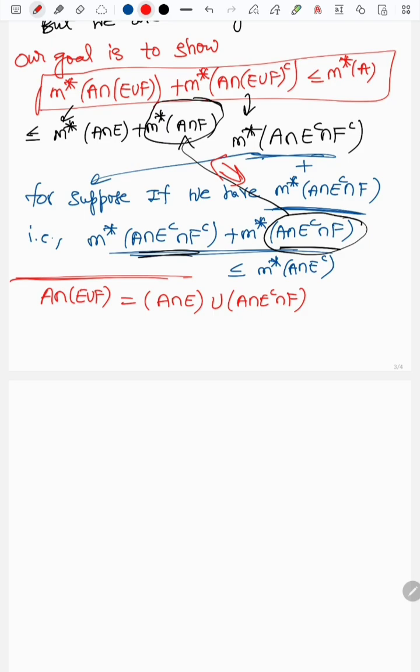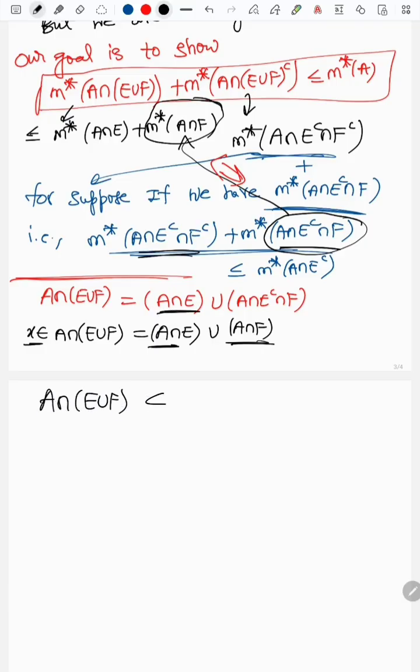So this is very easy. Suppose any X belongs to A intersection (E union F). This implies X belongs to A intersection E union A intersection F. I'm using the distributive law of sets. It's like X belongs to A intersection E, or X belongs to this. Okay, fine, this is nice. So we can say that A intersection (E union F) is a subset of A intersection E union A intersection E complement intersection F. The other way inclusion you can also prove. It's an easy exercise.